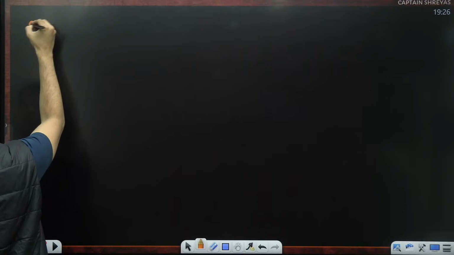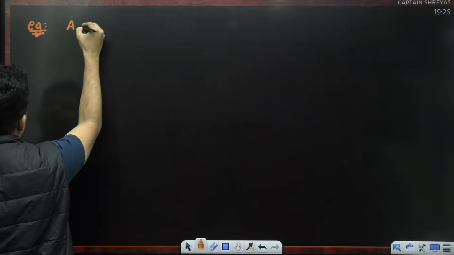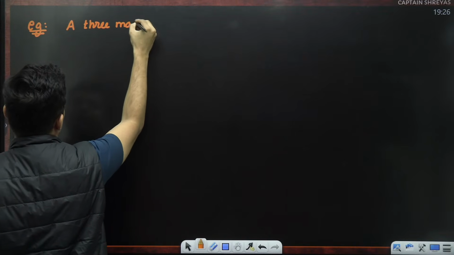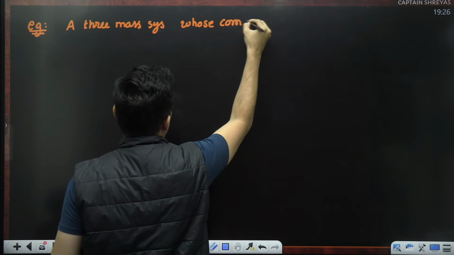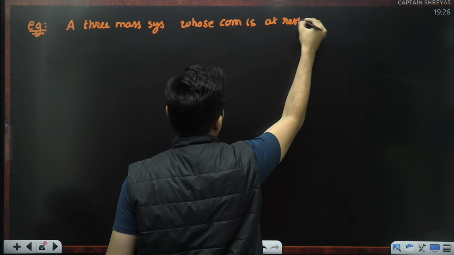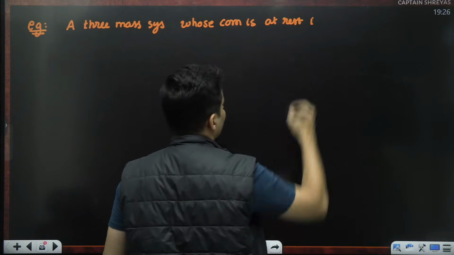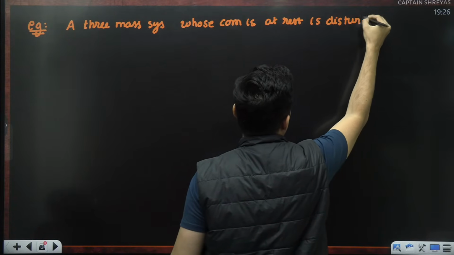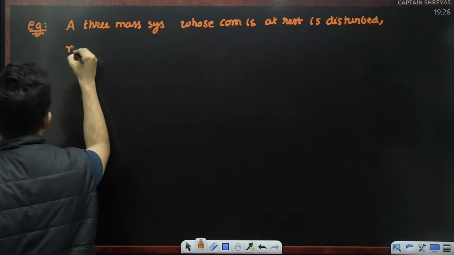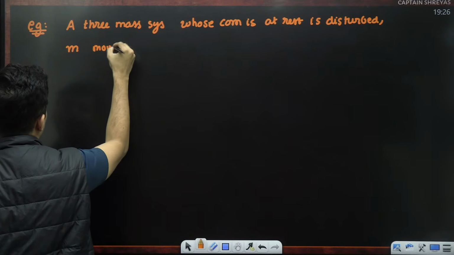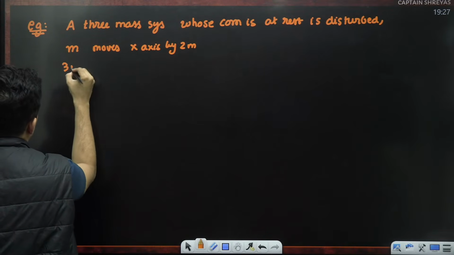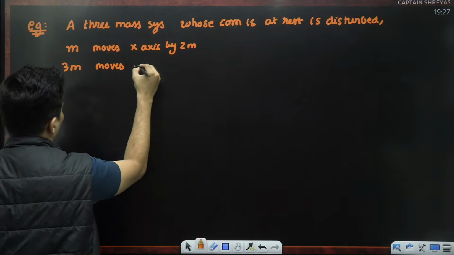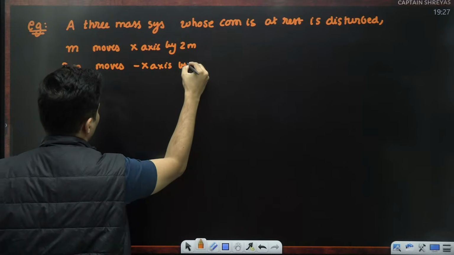Observe this. You might have seen such questions where, let's say, a 3 mass system whose center of mass is at rest is disturbed such that mass m moves along x-axis by 2 meters, mass 3m moves along negative x-axis by 1 meter.